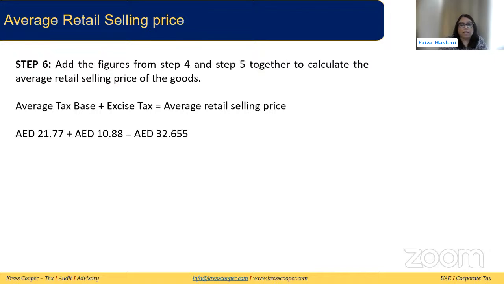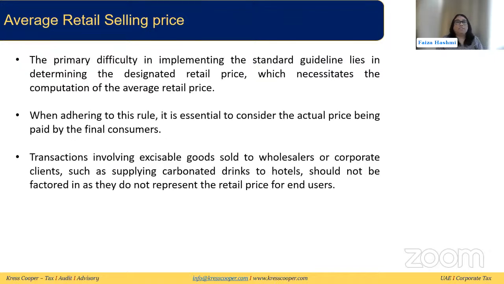This method of calculating the average retail selling price is normally very easy, in the sense that it's not very complicated.